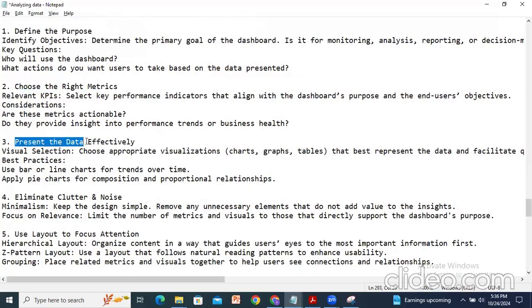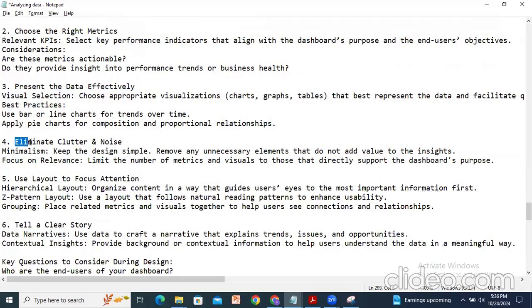And present the data effectively. Use the right visuals like bar charts, pie charts, etc., so the data is easy to understand quickly. That way we have to present the data effectively, and eliminate the clutter and noise.